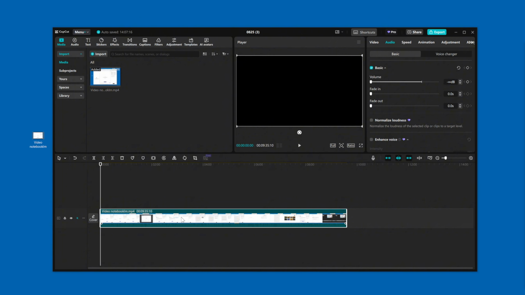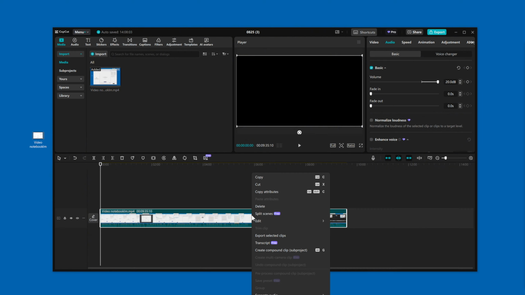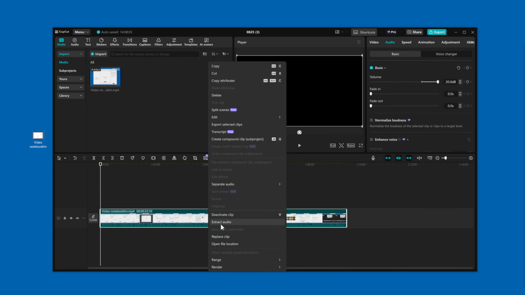Another thing that you can do with the video file is this. So now I'm going to unmute it. So now we have sound. So here I'm adjusting the volume. Let's maximize the sound here. I can actually extract the audio file in the timeline. So what you do is you select the video, you right click and then look for extract audio. So right click and extract audio.